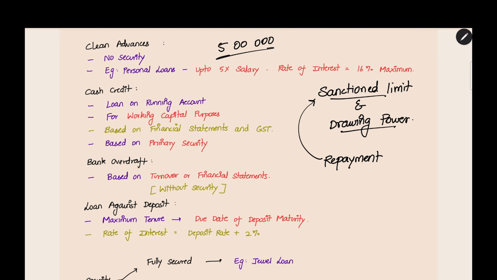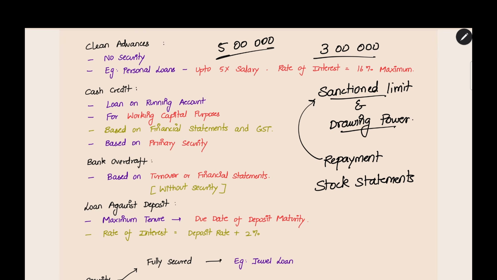How is the drawing power decided? The sanction limit is 5 lakh based on repayment capacity. How do they calculate the drawing power? For that only they ask for the stock statements. If you give the stock statement, they will make a valuation. How much stock is there? Based on this, how much loan can we give? Like that they will see. After seeing the stock statement, they will decide the drawing power, like 3 lakhs is your drawing power.